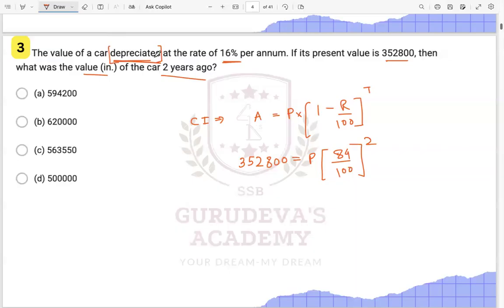In normal questions, you have to read the question very carefully. So this over here depreciates, right? So it will be 84% of this, right? If it had increased, then it would be 116%. But here it is depreciating. That's why it will be 84% of this, right?